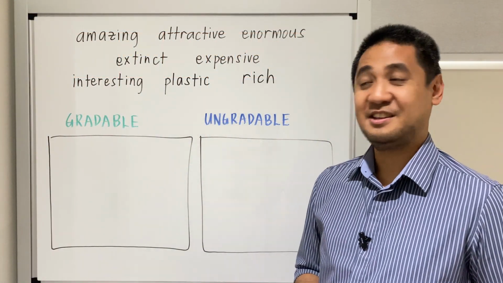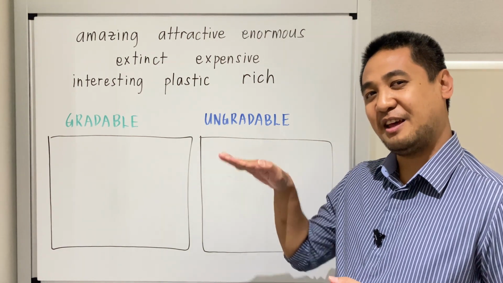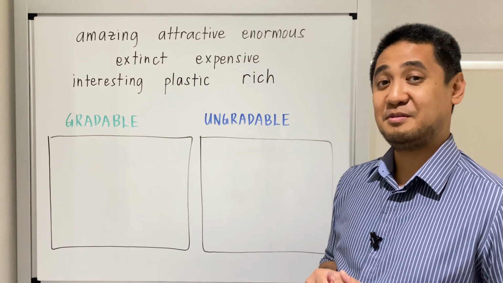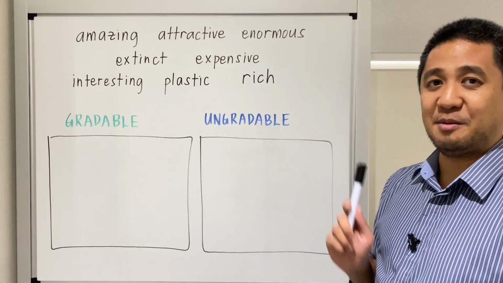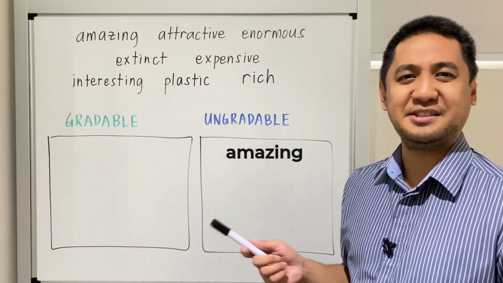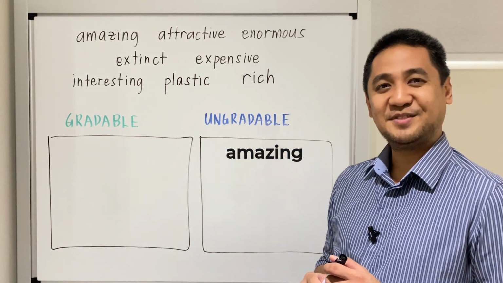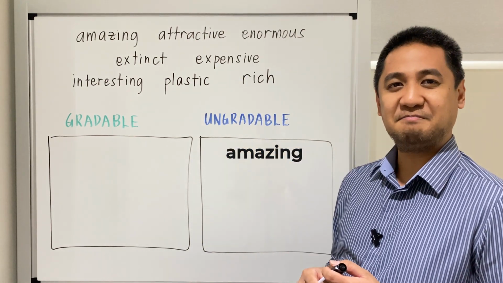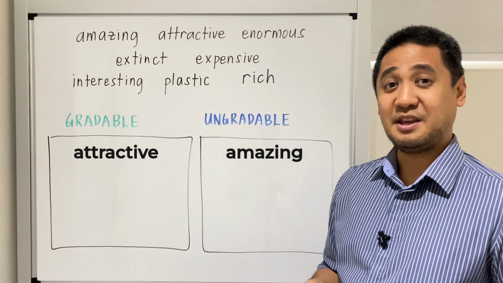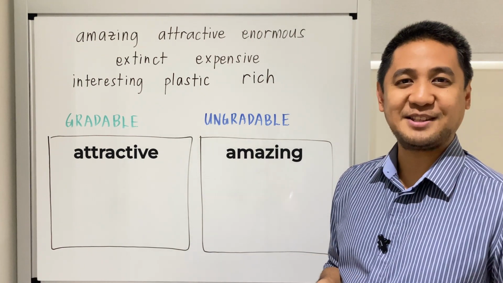Let's check. First word, amazing. Can you change the level of that word? Make it more or less intense? No. Amazing is ungradable. Think about it. Nobody actually says the very amazing Spider-Man, right? Next one, attractive. Can you change the level of that adjective? Yes, you can. Attractive is gradable. You can say very attractive, quite attractive, fairly attractive.